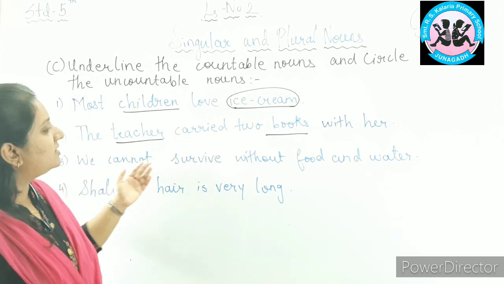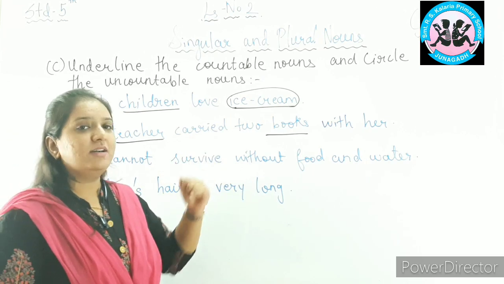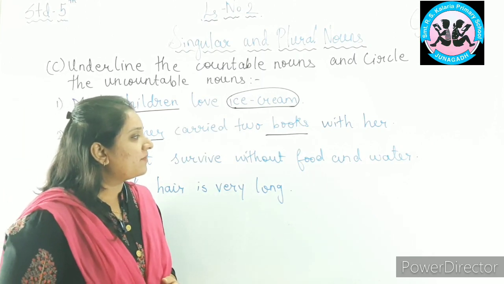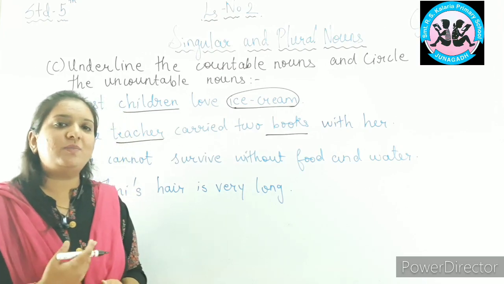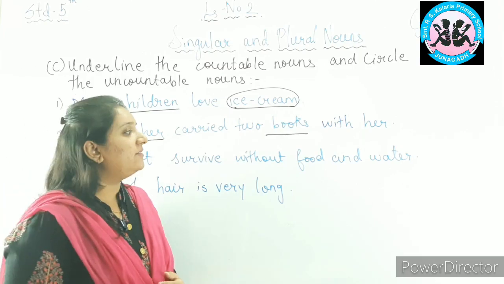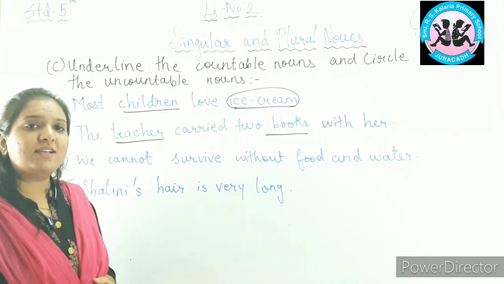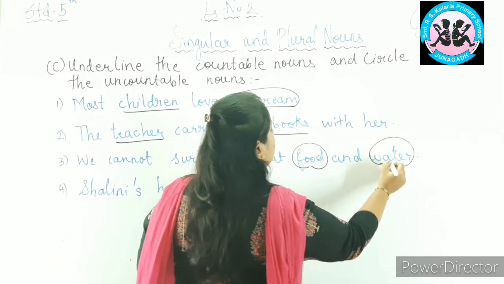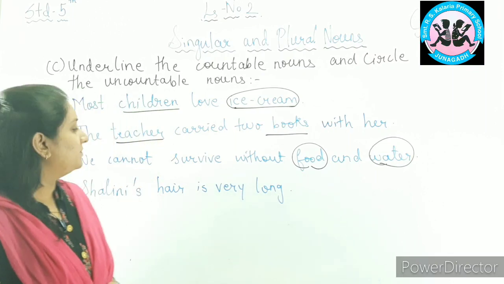Third, we cannot survive without food and water. Now you tell me what is the countable noun and what is the uncountable noun. Okay, we do not find any countable noun in this sentence, but we have uncountable nouns. So what are the uncountable nouns? Very good. Food and water are uncountable nouns.